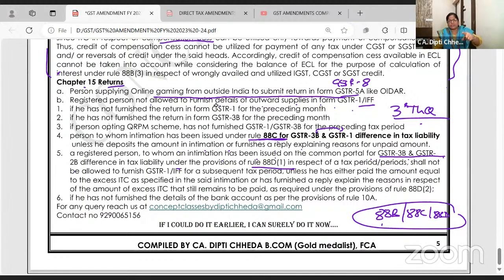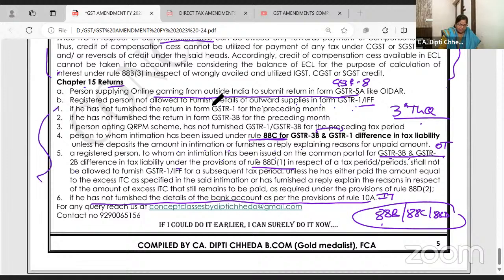88C notice: you got that my GSTR 1 and my GSTR 3B output tax is not tallying. 88D notice: my GSTR 3B and GSTR 2B input tax is not tallying, or if I have not furnished the bank details. Ma'am, we have to furnish the bank details within 30 days of registration. Nahi kiya. So then registration or filing of the first return, uske pehle you have to give. Otherwise, you are not allowed to furnish your output.